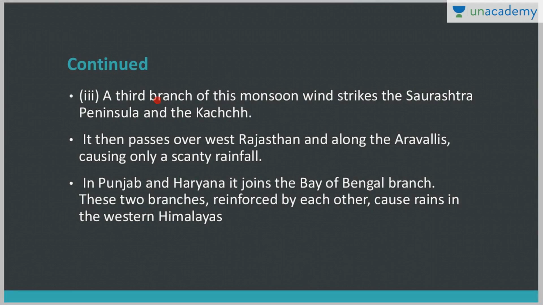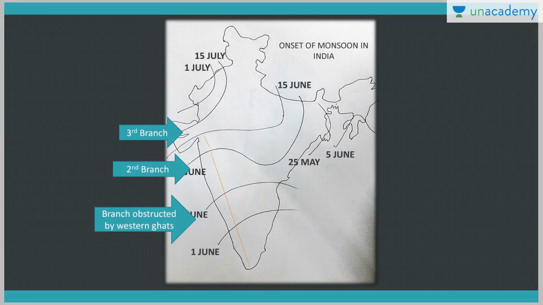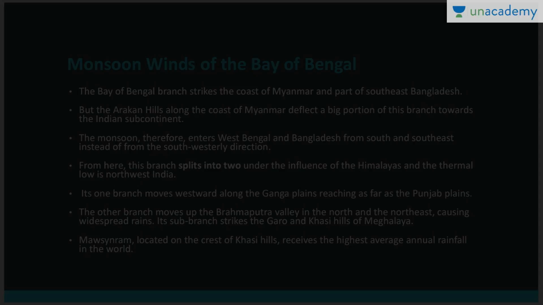Okay, now the third branch strikes the Saurashtra peninsula and Kutch, and it then passes over Rajasthan, and along the Aravallis it causes only scanty rainfall. In Punjab and Haryana, it will join the Bay of Bengal branch, and these two branches, that is Arabian Sea and Bay of Bengal, will be reinforced by each other and cause rainfall in the Western Himalaya. So this is the third branch over Gujarat, then Rajasthan, and then extending till Punjab and Haryana. Okay. So this is about the Arabian Sea.